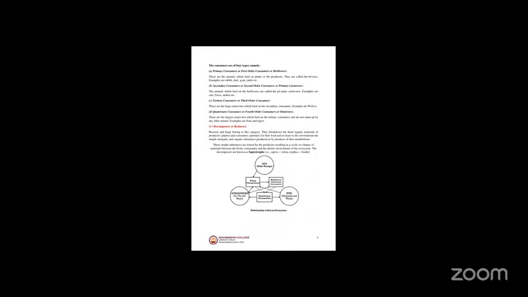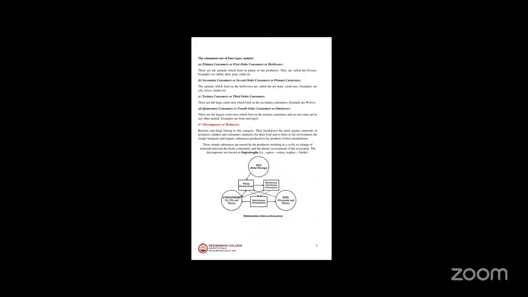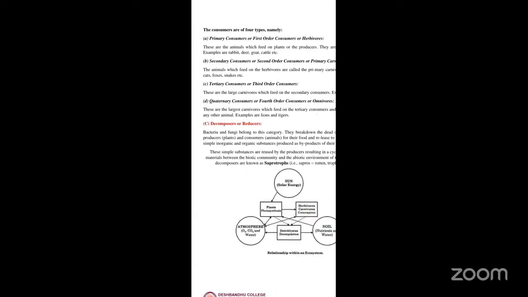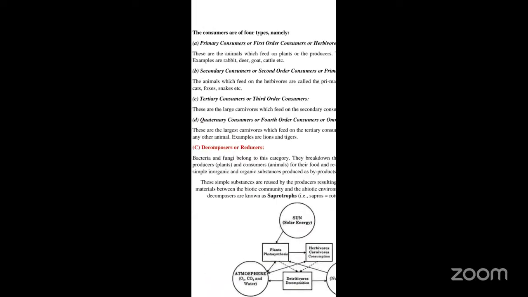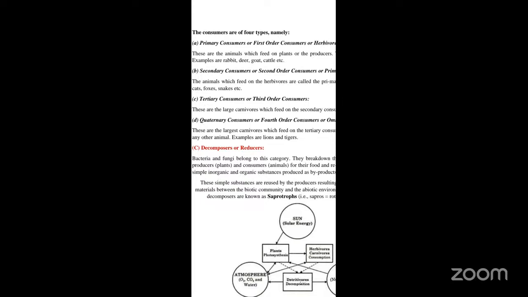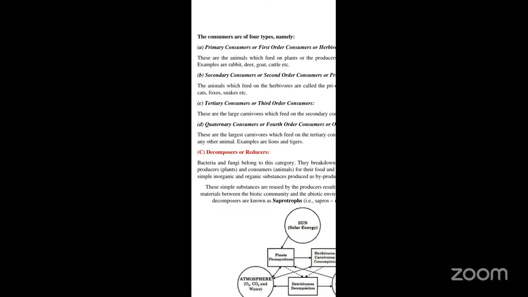Now, coming to the consumers, we all know the consumers are of four types. They are primary consumers, secondary consumers, tertiary consumers, as well as quaternary consumers. The primary consumers are also called first order consumers or the herbivores.